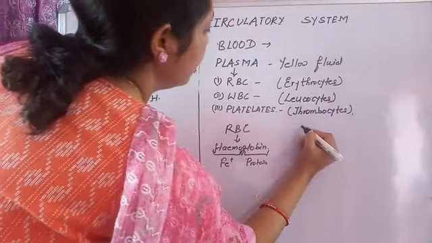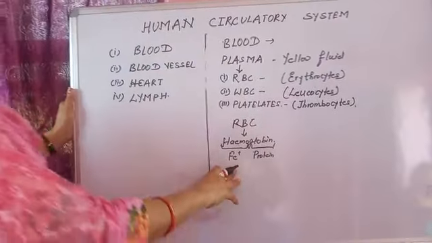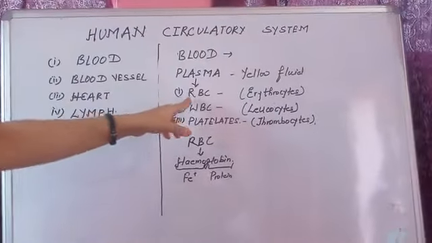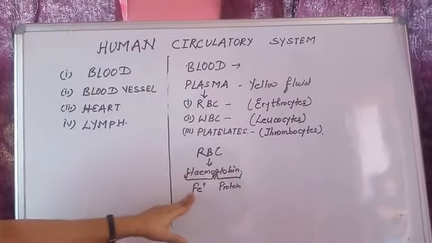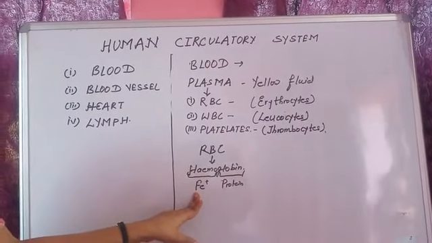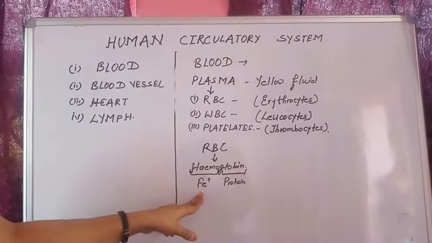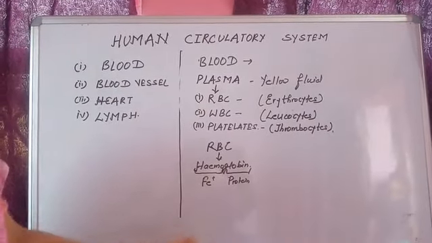This hemoglobin in RBC is very important because it takes a vital role in exchange of gases in the lungs. This I will describe in further classes.